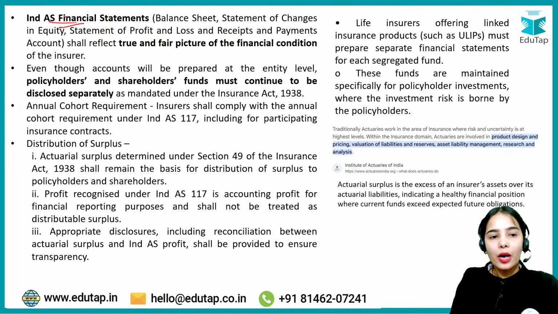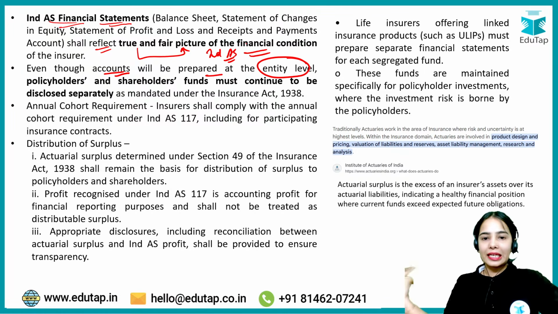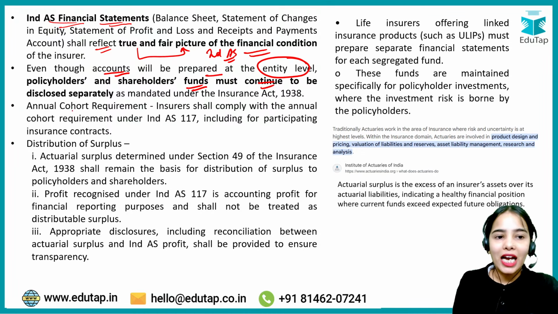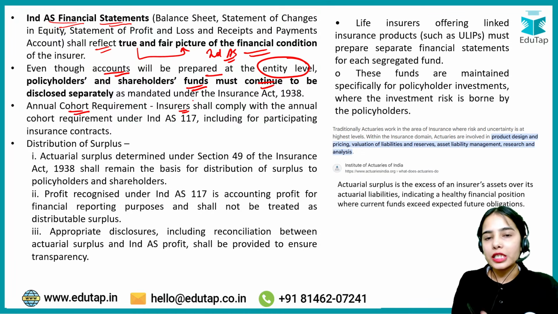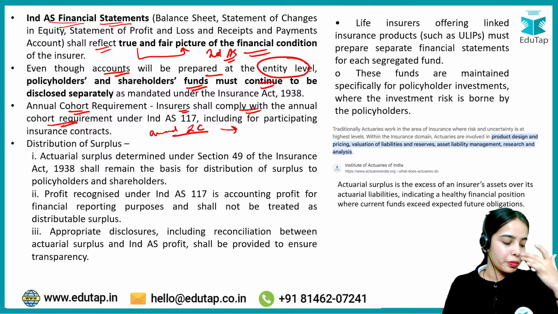Now, Indian accounting standards financial statements shall reflect a true and fair picture of the financial condition of the insurer. Even though accounts will be prepared at the entity level under the Indian accounting standards, the policyholders' and shareholders' funds must continue to be disclosed separately. Annual cohort requirement means insurers shall comply with the annual cohort, annual insurance contracts. They have to mark and record them separately, so annual records have to be maintained separately.